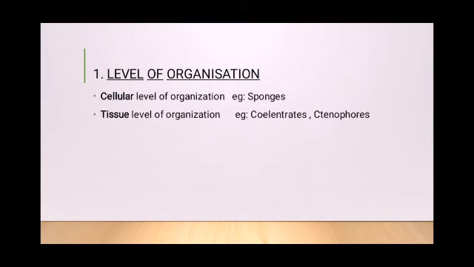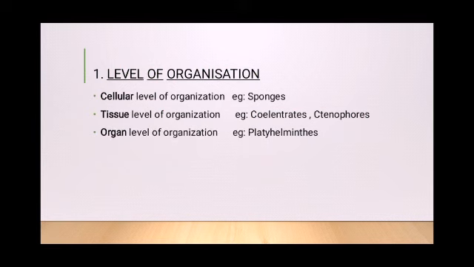Though all members of Animalia are multicellular, all of them do not have the same pattern of organization of cells. For example, in case of sponges they have just some loose cell aggregates. So they exhibit the cellular level of organization. When some division of labor occurs among cells, they form tissues. So the tissue level of organization is seen in coelenterates and ctenophores. Some cells combine together to perform a specific function. That is the formation of a tissue.